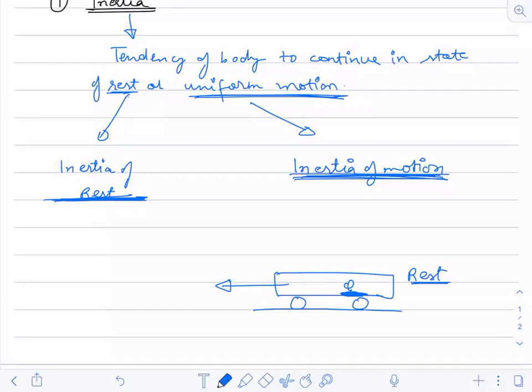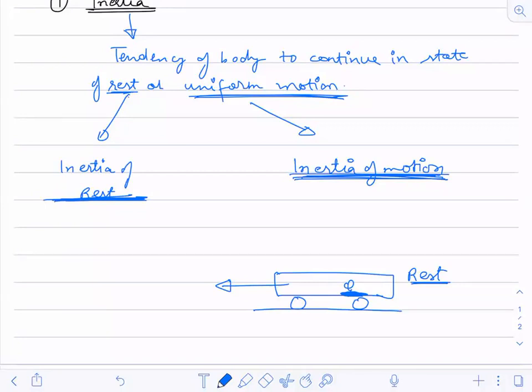So what will happen? You will go backward when the car starts from rest to motion. So you will fall backside. This is the example of inertia. So inertia of rest we have, inertia of motion we have.